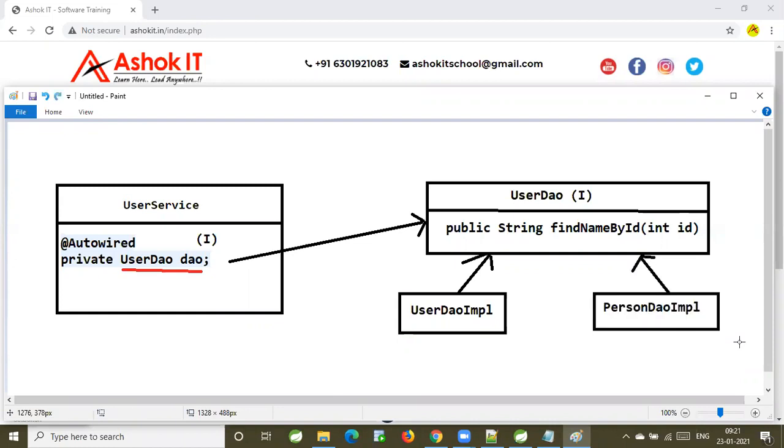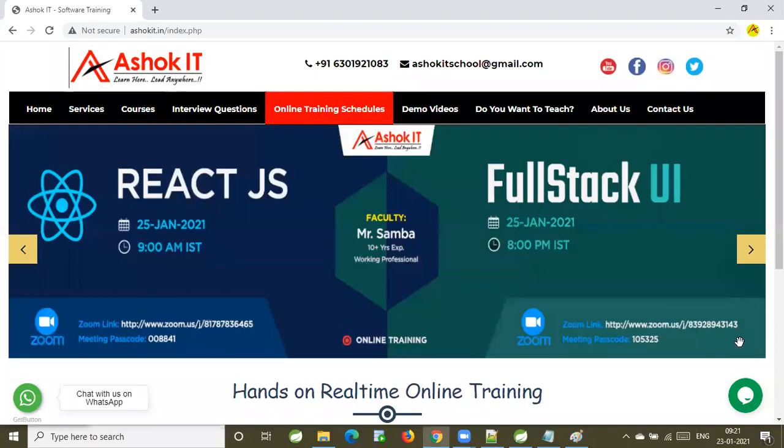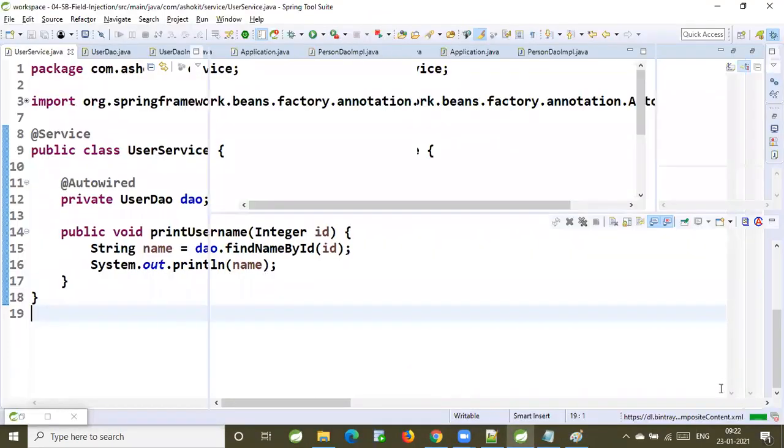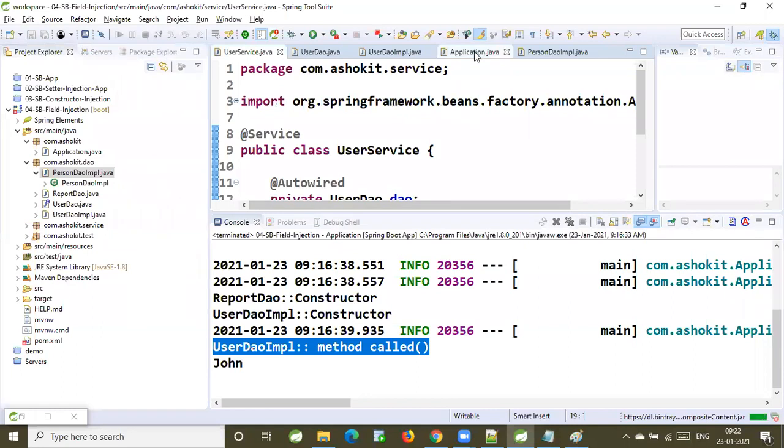But in our scenario, is one implementation available or two? Two implementations are available. Now, which implementation object does it have to inject? The first one, user DAO IMPL? IOC doesn't know. Ambiguity problem. So here, how many implementations are available? Two. If more than one implementation is available, can IOC decide which implementation it has to inject? No, sir. Ambiguity problem. Check it. Run this application.